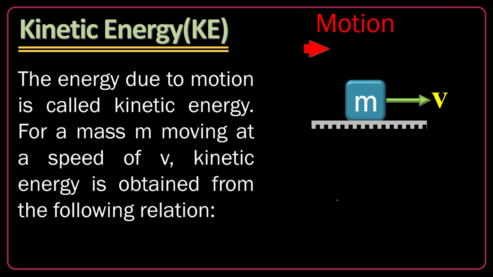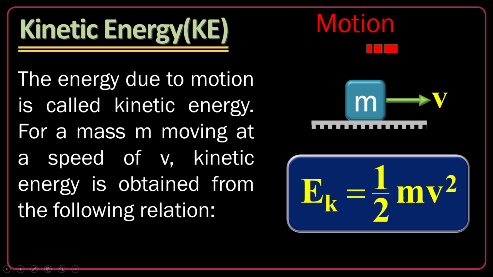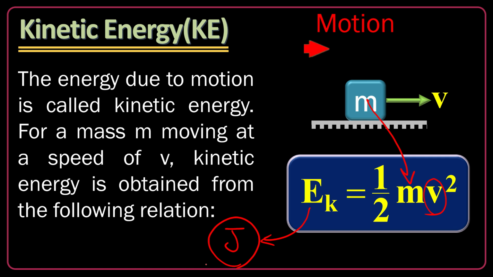I shortly introduce kinetic energy because the next question is related to kinetic energy. Kinetic energy is the energy due to motion. The formula we can use for that is a half of mv squared, where m is the mass of the object and v is the speed. Kinetic energy is totally independent of the direction of motion because it's sensitive to speed, not velocity. Because the speed is also raised to the power of 2, it can't be sensitive to negative or positive sign. Kinetic energy in SI is measured in units of joule. More than that, it's always a positive quantity.